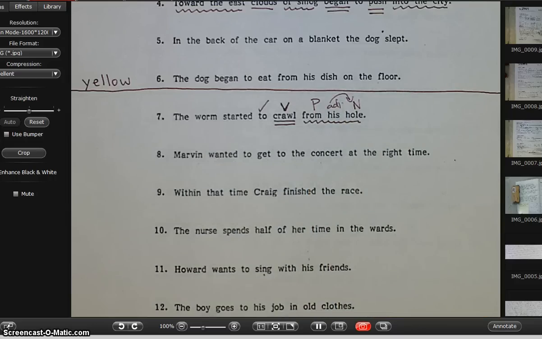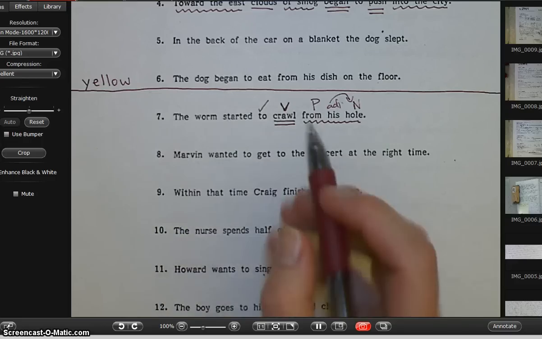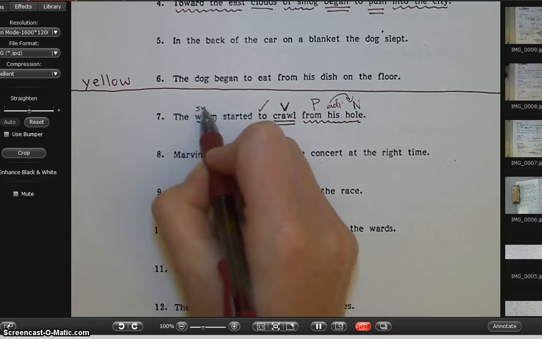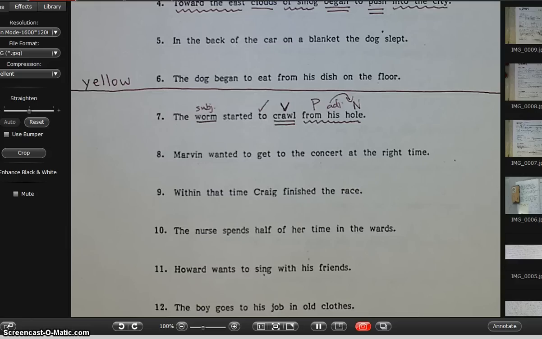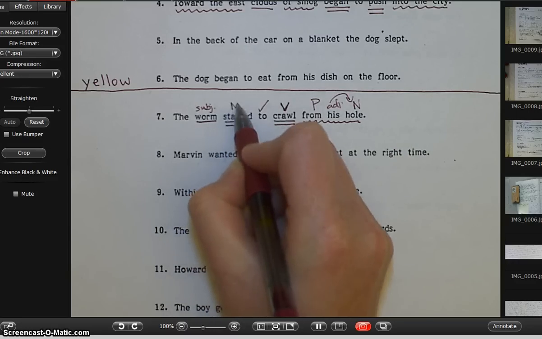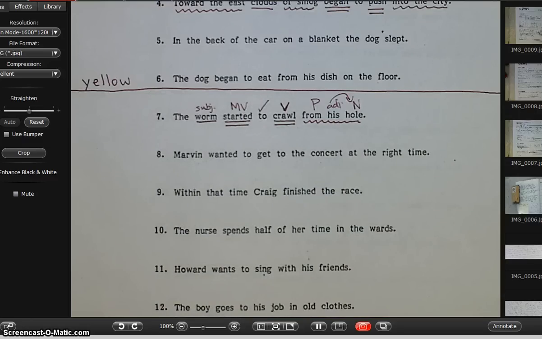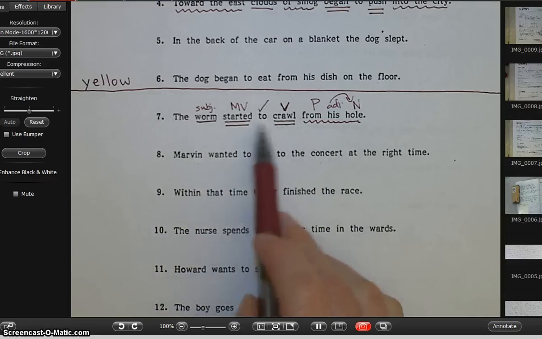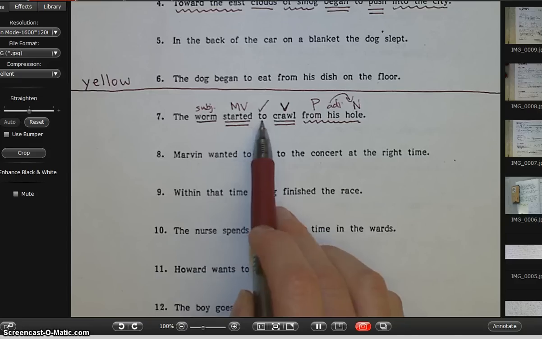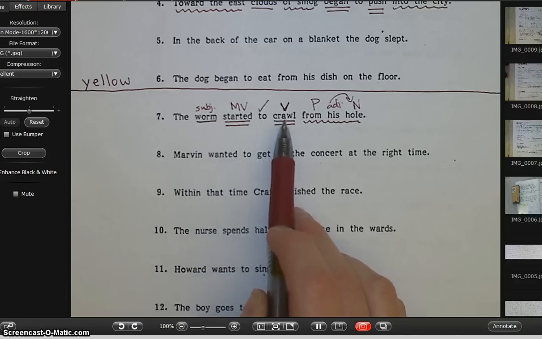Don't forget my arrow. Now I'm going to ask myself who or what is doing the action, and that is the little worm. So I'm going to underline worm once and write S-U-B-J. And then I ask myself, what did the worm do? Did the worm or did the worm started? The worm started. So I'm going to underline it twice and I'm going to write M-V. That's my main verb. I want to say one quick thing. You never are going to have your main verb in a verb phrase. So if I check the to and the word next to it is a verb, this is never going to be my main verb. That's really important to remember.